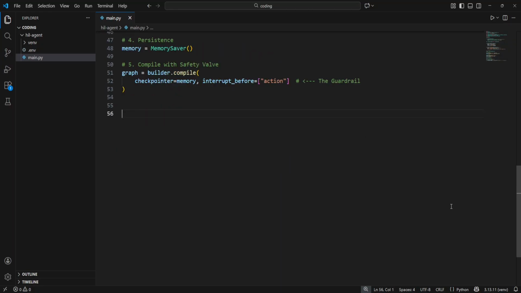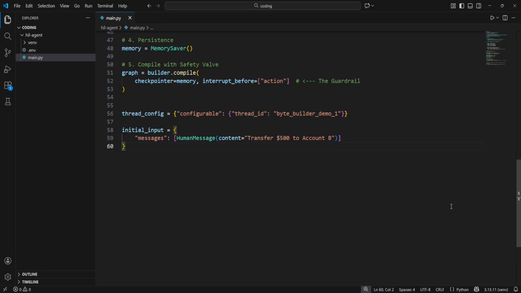To use persistence, we need a session ID. In LangGraph, this is called a thread ID. This allows the system to distinguish between user A and user B. We wrap this in a config dictionary. We then define our initial user input, a request to transfer money.